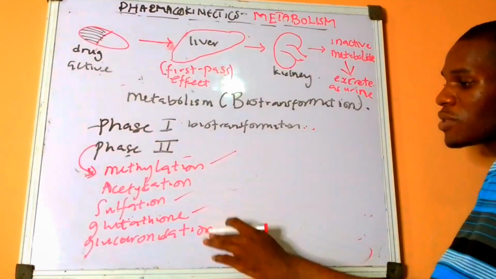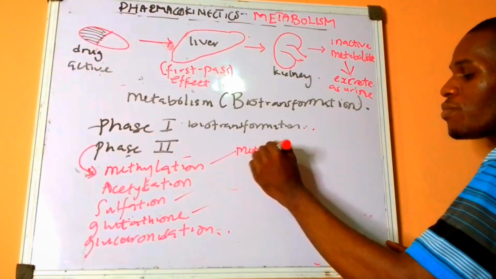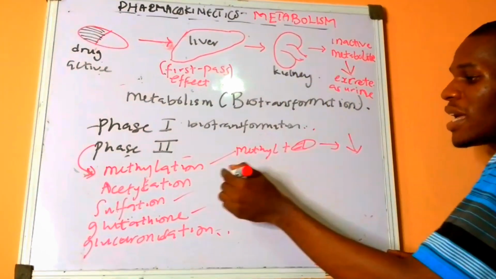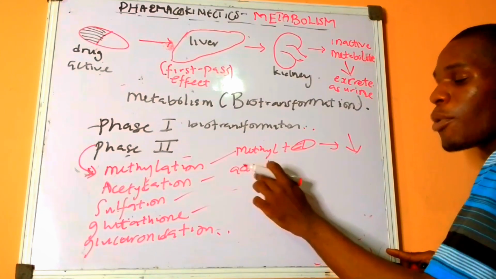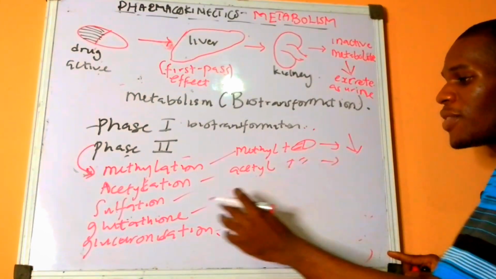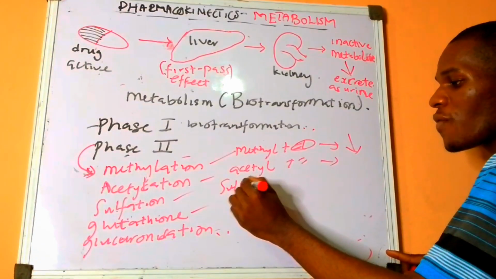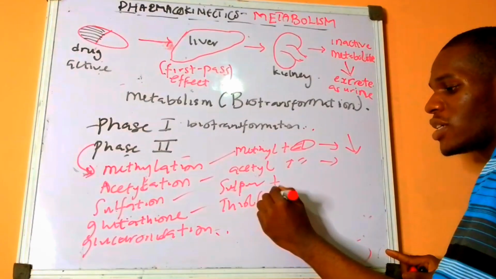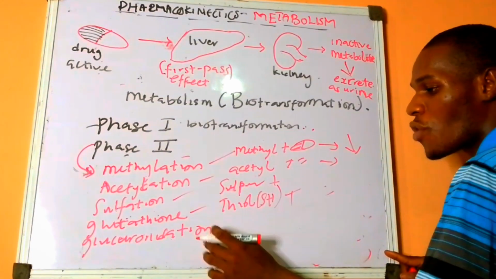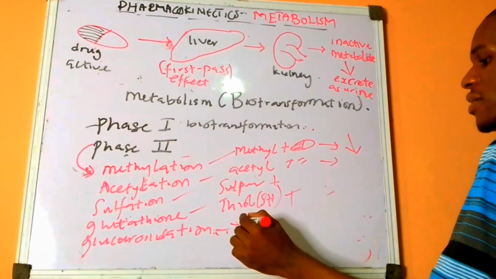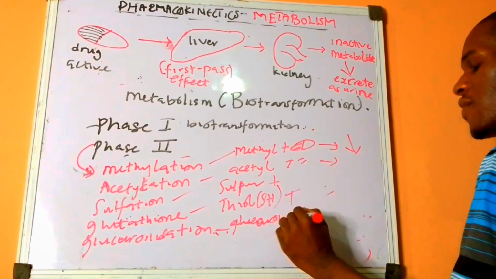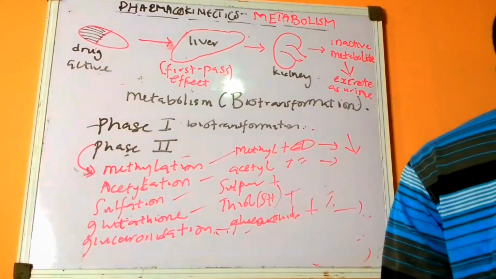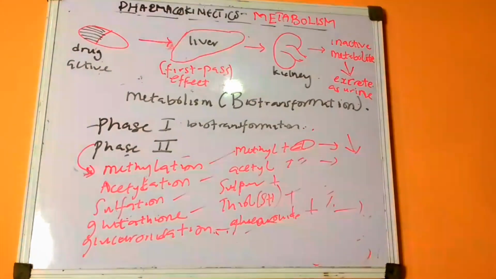But basically, methylation adds a methyl group to a particular drug, making it more polar to be easily excreted by the kidney. Acetylation adds an acetyl group, a polar molecule, to a particular drug. The same thing for sulfation, adding a sulfate or sulfur group. The same thing for glutathione, it adds a thiol or SH to be easily excreted. Glucuronidation also adds a glucuronide, which is a very polar molecule, to a particular drug, so it can be easily excreted. That is all for phase one and phase two biotransformation or metabolism of drugs.